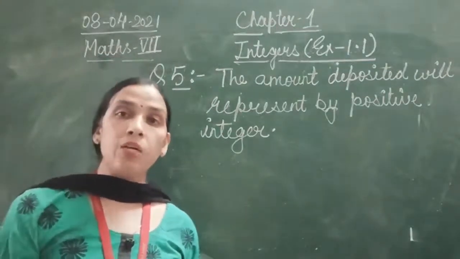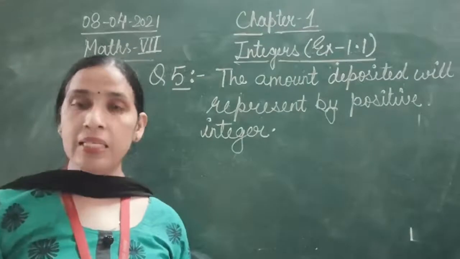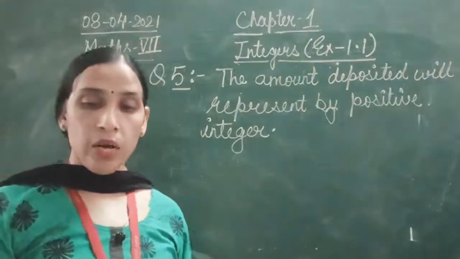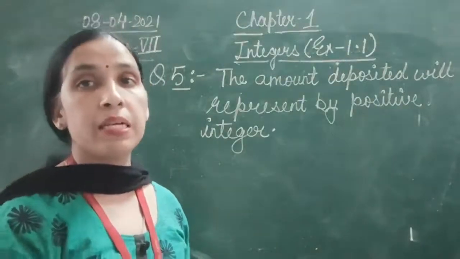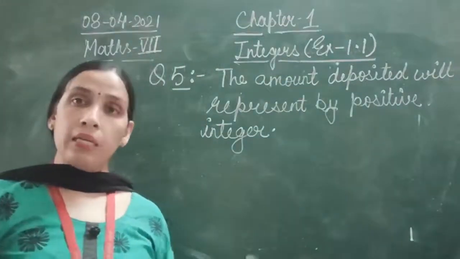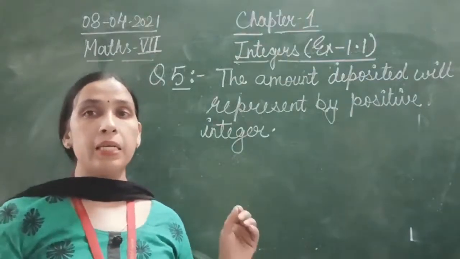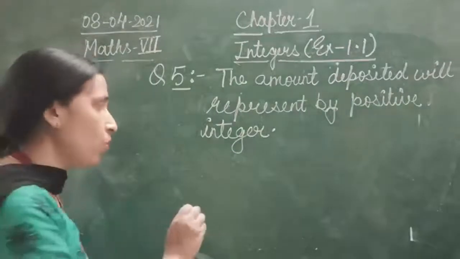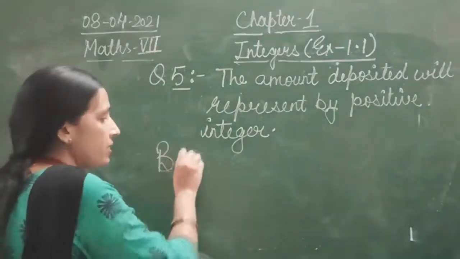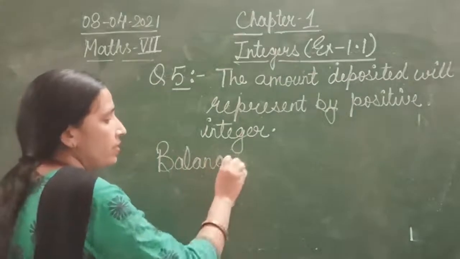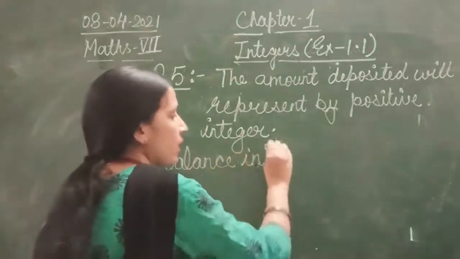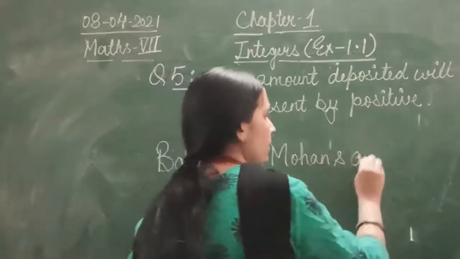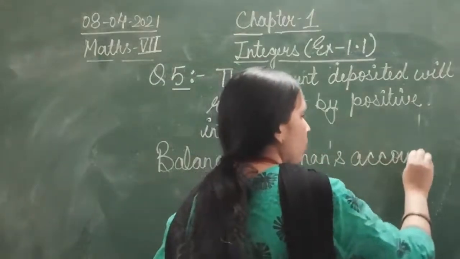Now what is the second part of the question? Find the balance in Mohan's account after the withdrawal. Now as I told you, 2000 represents the positive integer and withdrawal is represented by a negative integer. So how will you find it out? Balance in Mohan's account, that is, what will be the balance?